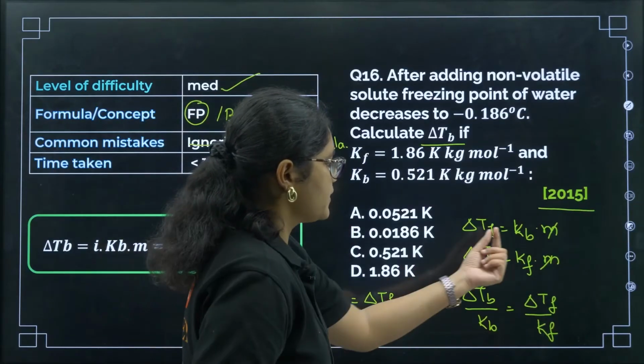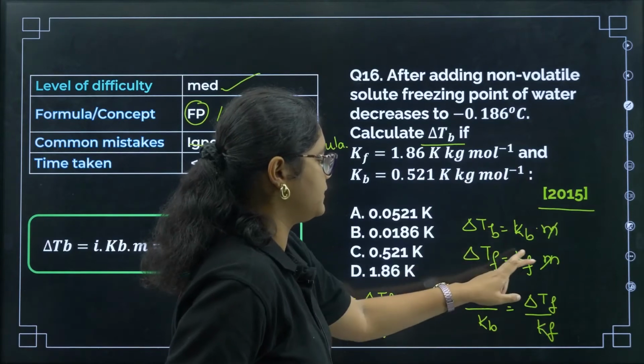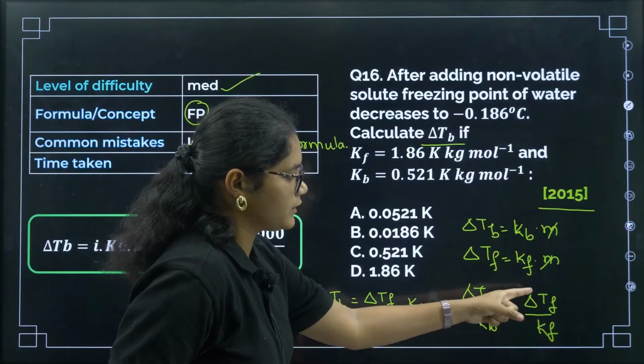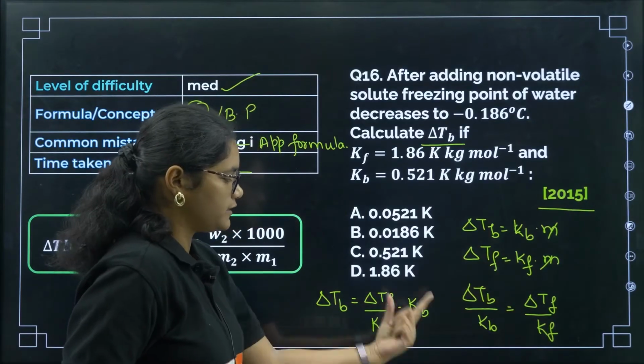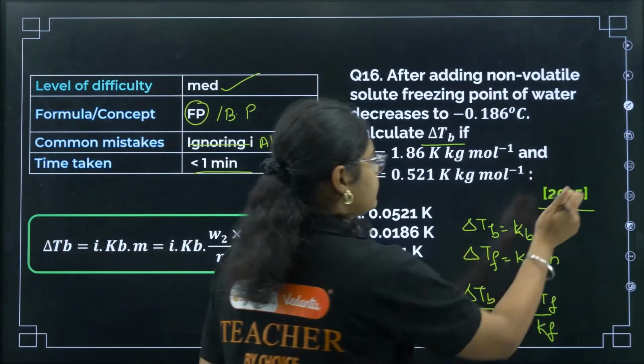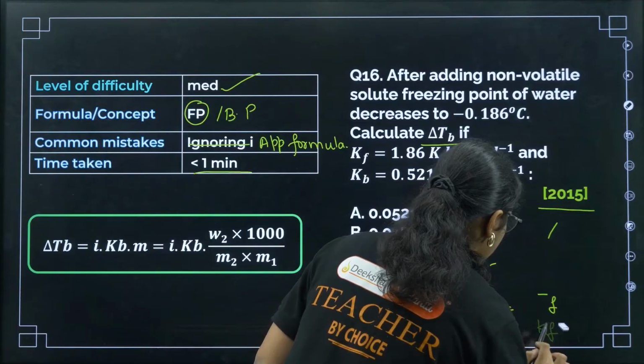We can get this formula. If m is equal for both, then delta TB by KB will be equal to delta TF by KF. Now if I want to calculate delta TB, it is delta TF by KF into KB. So this is the final formula that I have. Now I need to substitute here. So I'll erase this part, okay? So we got this formula.